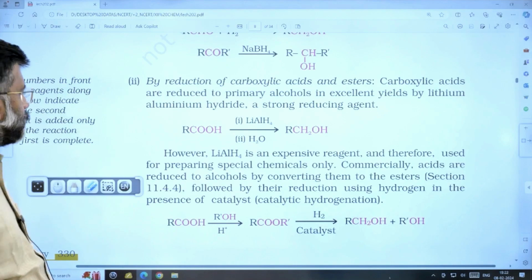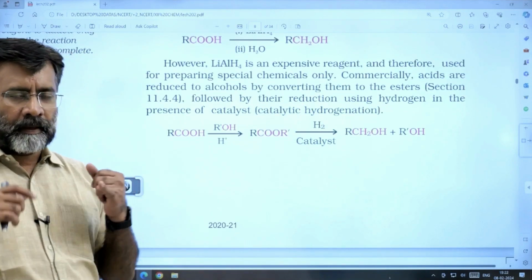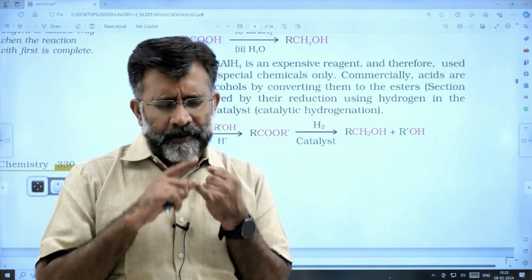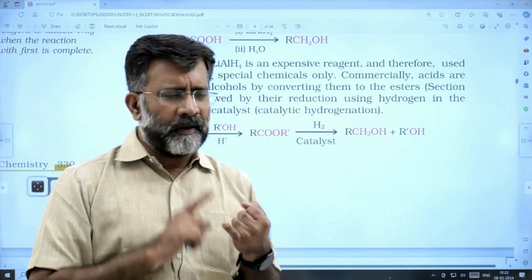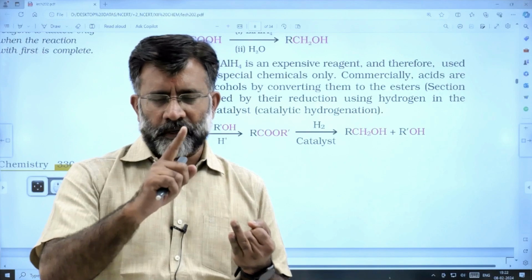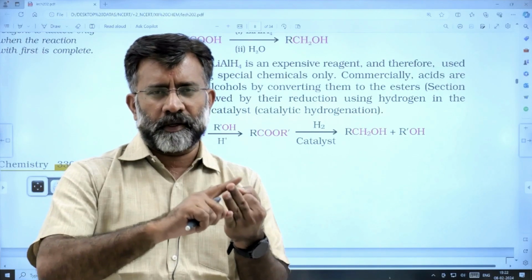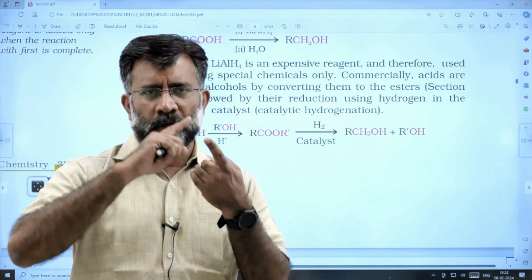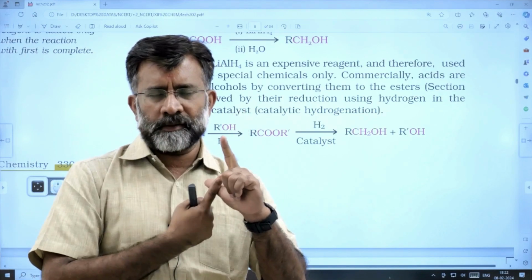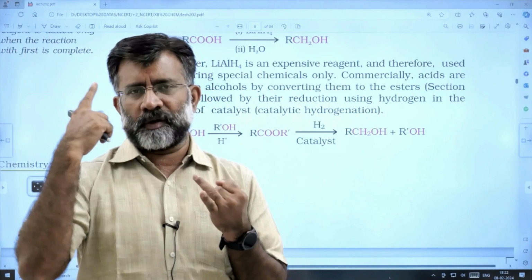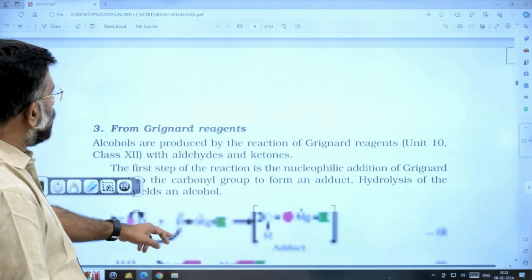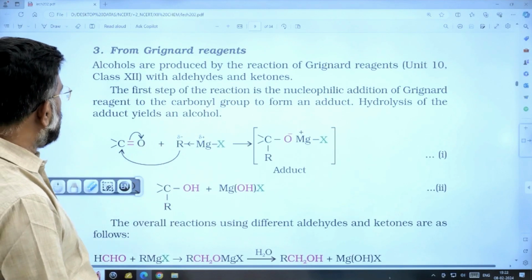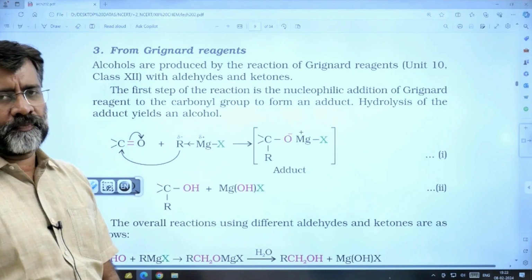Next, so catalytic hydration, acid catalyzed hydration, number 1. Hydroboration oxidation, number 2. Oxymercuration, demercuration, number 3. Reduction of aldehydes, reduction of ketones, reduction of acids, reduction of esters. Okay. Next, from Grignard reagent. From Grignard reagent, we can produce alcohols.